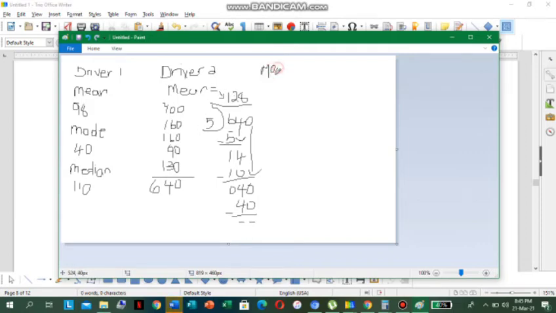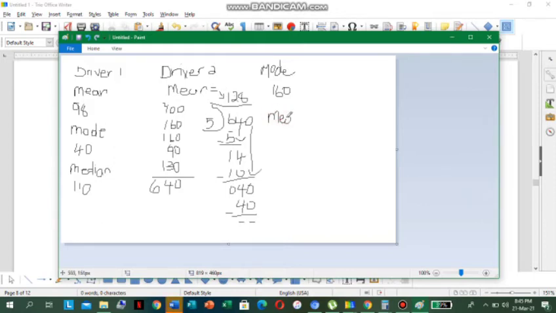All right, so for driver 2, let me put the mode down here. The mode for driver 2 is the number that repeats or occurs the most. And the number that occurs the most is 160. You see? Because 160 repeats 2 times. So the mode is 160. Beautiful. What's the median?